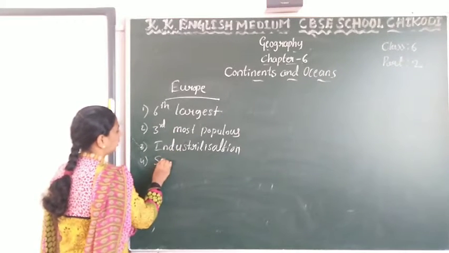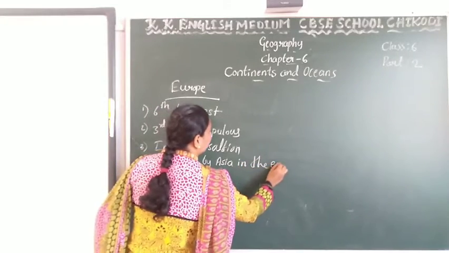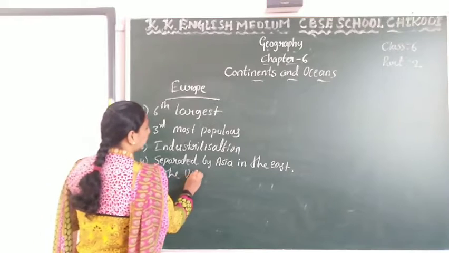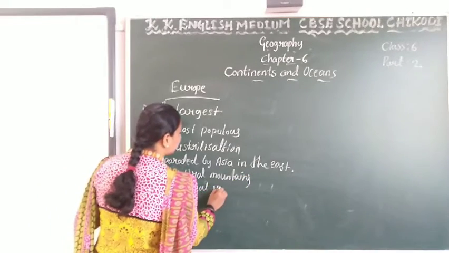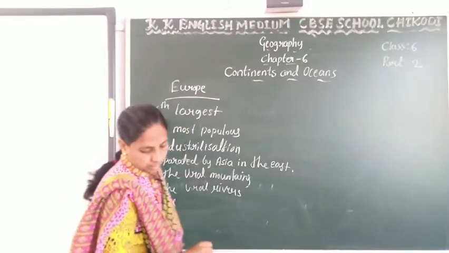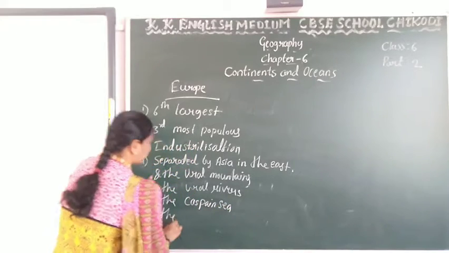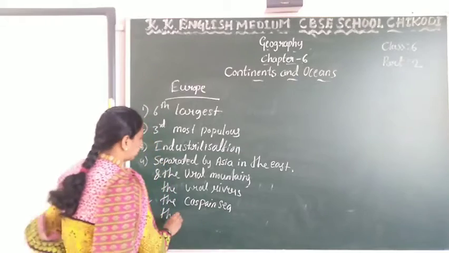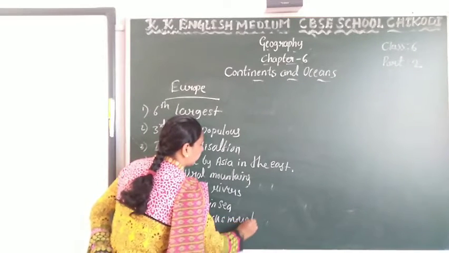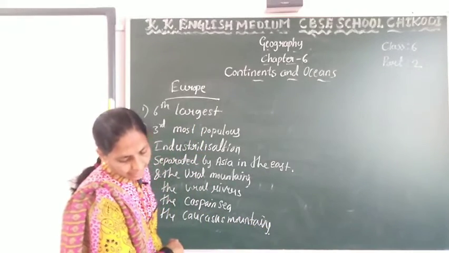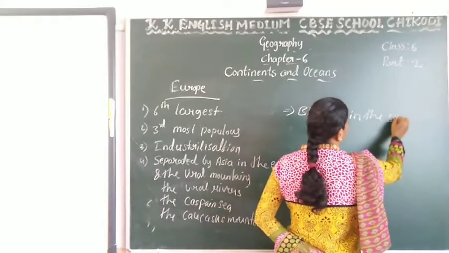It is separated from Asia in the east by the Ural Mountains, the Ural River, the Caspian Sea and the Caucasus Mountains, and by the Black Sea in the southeast.